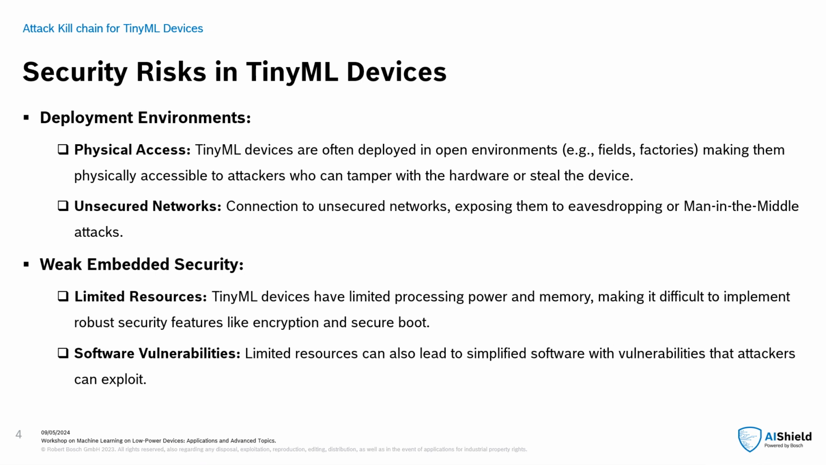TinyML devices also communicate over unsecured networks, due to which an attacker can intercept the data being transmitted. This data could include sensor readings, control signals, or even the model itself. Due to limited resources, these devices lack the processing power and memory needed for robust security measures like encryption and secure boot. Because of the limited resources, simplified software is often run on these devices, making them more susceptible to attacks, and vulnerabilities in the software are exploited.